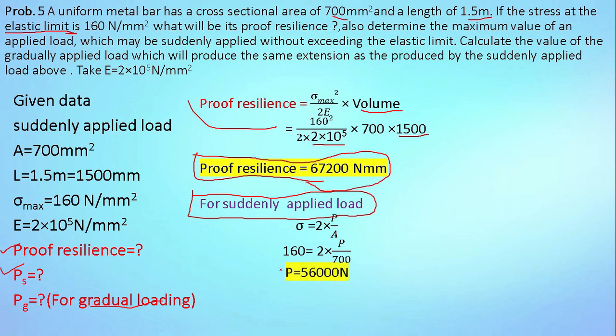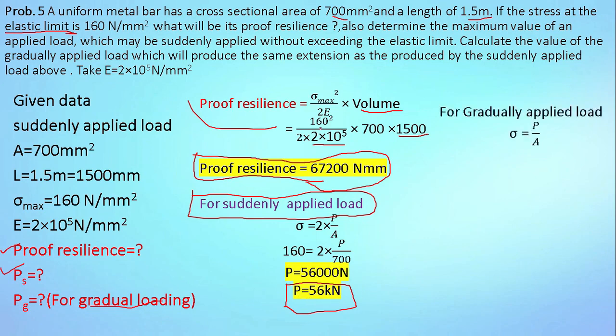So in this equation we will get P is equal to 56000 Newton, or load P is equal to 56 kilonewton. For suddenly applied load, the specimen can carry 56 kilonewton.